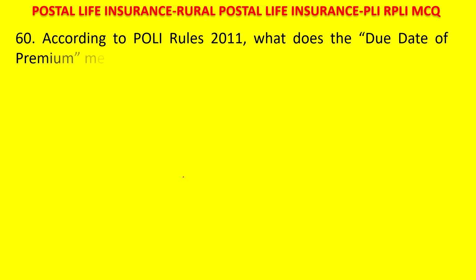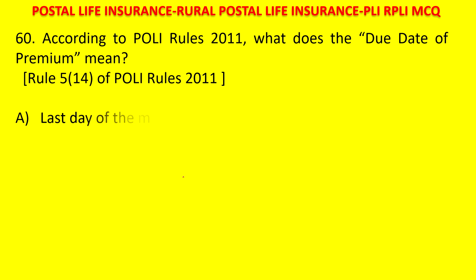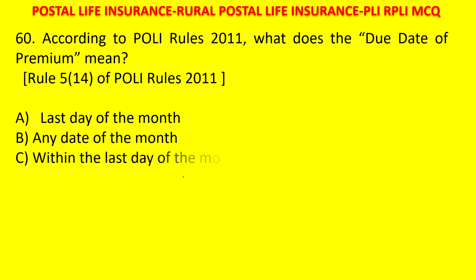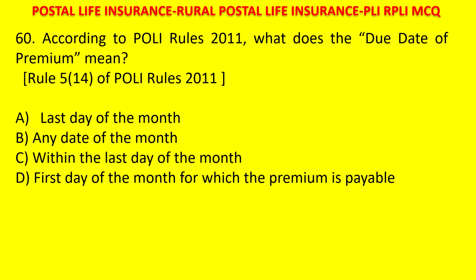According to the POLI rules, that is Post Office Life Insurance Rules 2011, what does the due date of premium mean? A. Last day of the month. B. Any date of the month. C. Within the last day of the month. D. First day of the month for which the premium is payable. Your time starts now. Due date of premium means what? The answer is first day of the month for which the premium is payable.